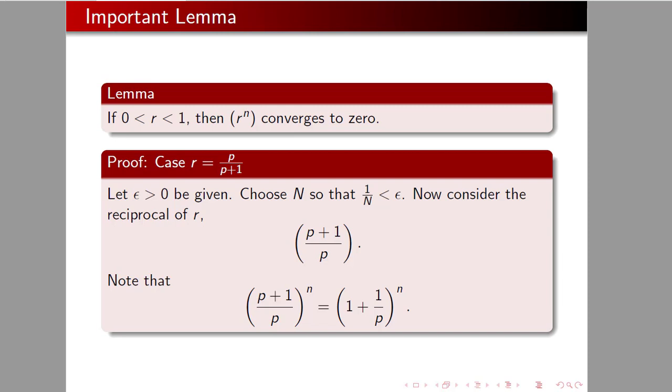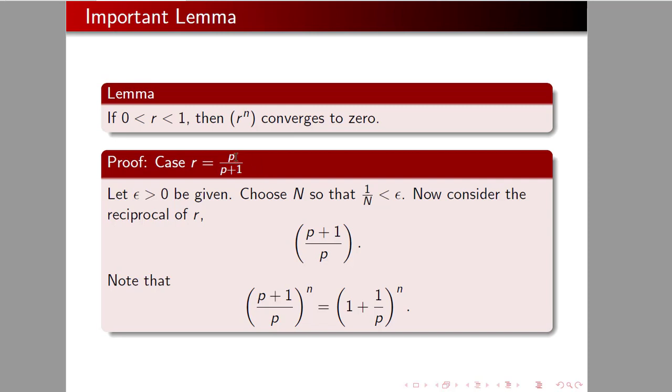Okay, let epsilon greater than 0 be given. Suppose that capital N is such that 1 over little n is less than epsilon, and now let's consider the reciprocal of r. Again, we're taking the special case. We're starting out, and this is something that's done. We're proving things in special cases, and each time we're making the case a little less special.